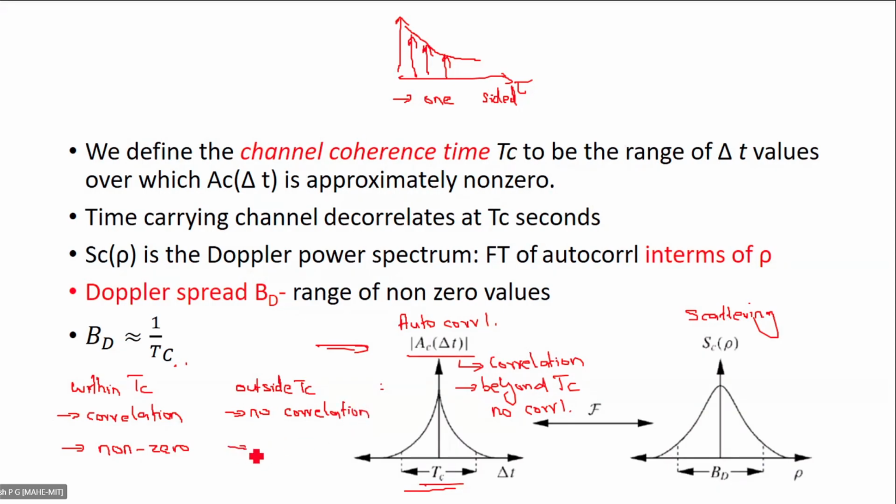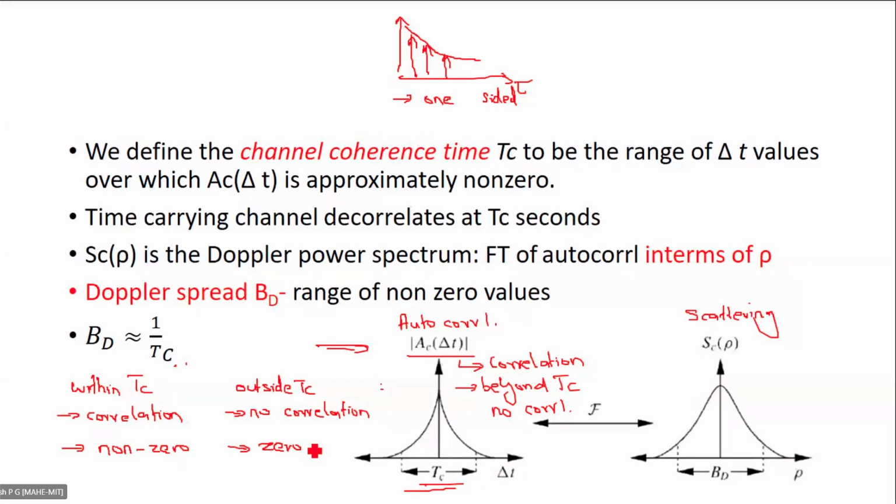Therefore, since there is no correlation, what will be the output of the autocorrelation function? Since there is no correlation, output will be 0. So beyond that particular range, after TC, we will be having the autocorrelation function as 0. Within TC, we'll be having the autocorrelation function as non-zero.